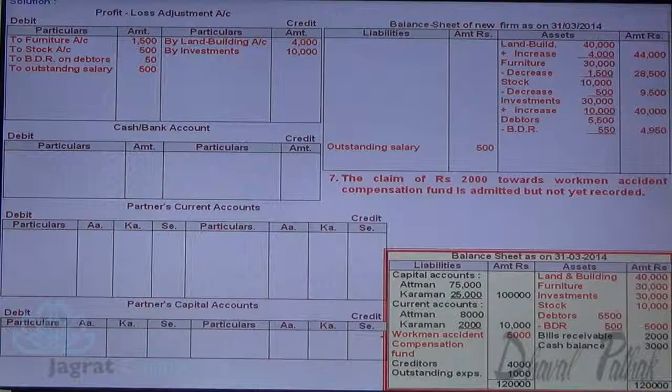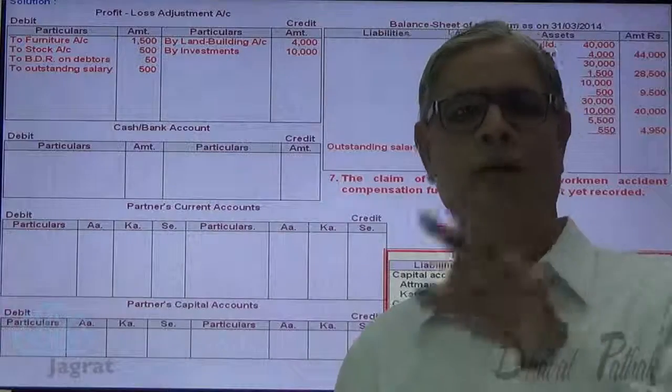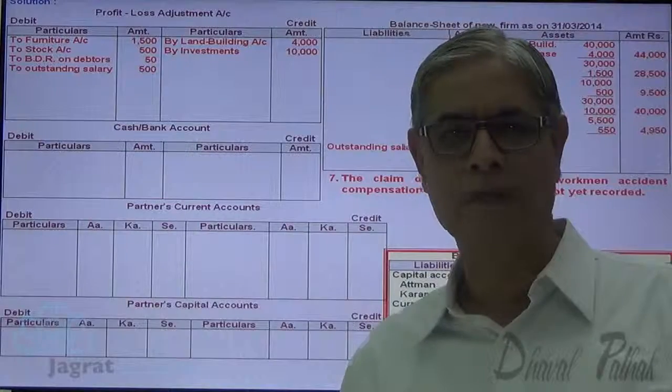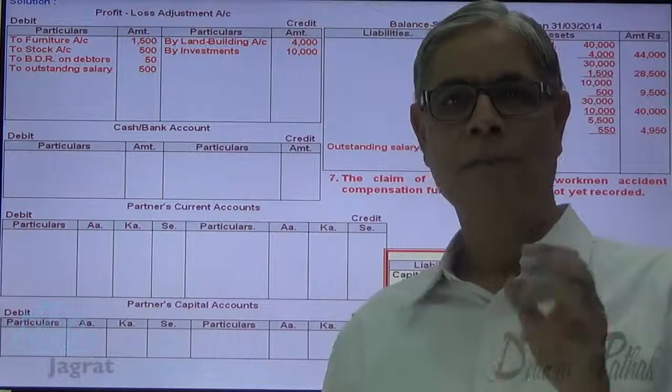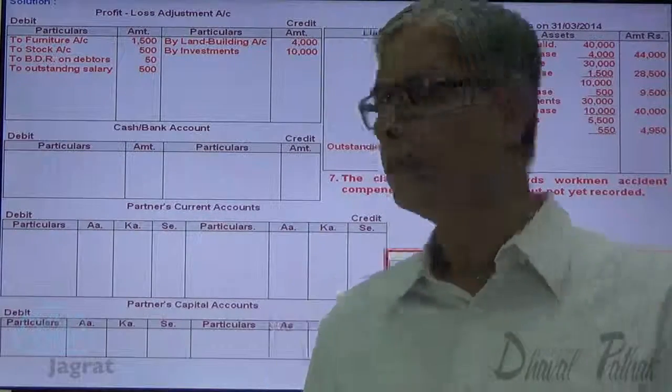Claim of 2,000 towards workman accident and compensation fund is admitted. So out of this 5,000, as I explained to you, 2,000 is a liability. So funds required to meet the liability is 2,000. The additional fund 3,000 will be distributed amongst old partners, Atman and Karman, in the ratio of their profit sharing, that is 4:1.